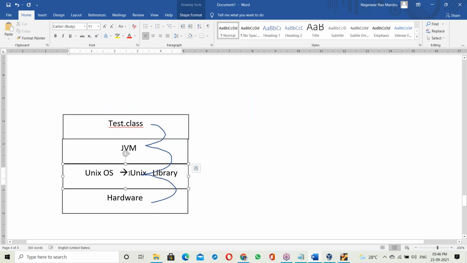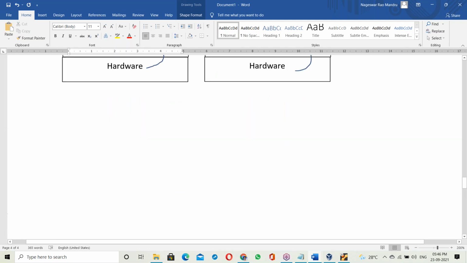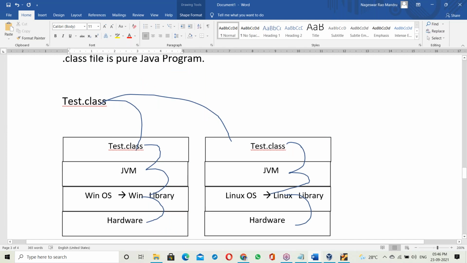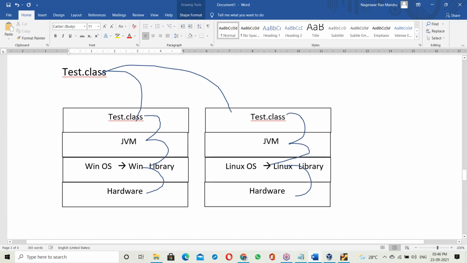So it depends on the OS. Even if the OS changes, no problem, because it links to the current OS. Depending on the OS, there is automatic linking. Who will link it? The JVM. So the JVM takes care of linking at runtime. Behind this, the JVM is what makes Java an independent platform.